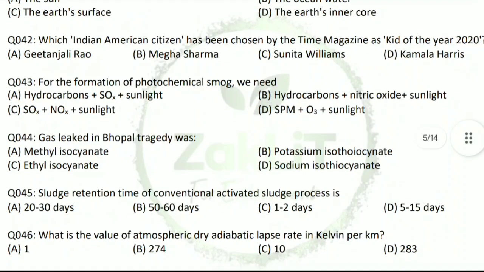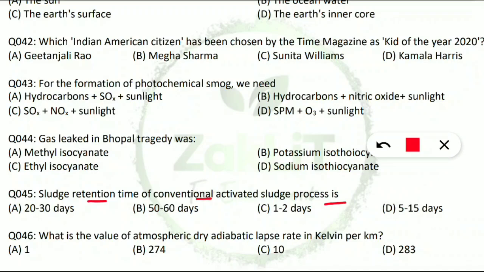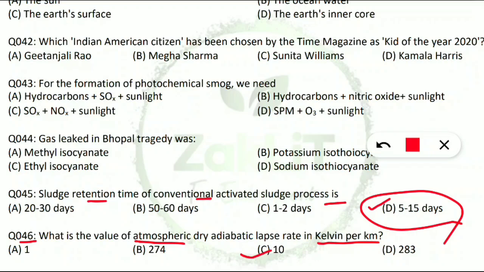Coming to the next question, question 45. The sludge retention time of the conventional activated sludge process is of how many days? It is 5 to 15 days. Question 46. What is the value of the atmospheric dry adiabatic lapse rate in Kelvin per kilometer? It is option C, 10 Kelvin per kilometer. That means if we go up 1 kilometer, the temperature will reduce by 10 Kelvin. Yes, option C is the correct option.